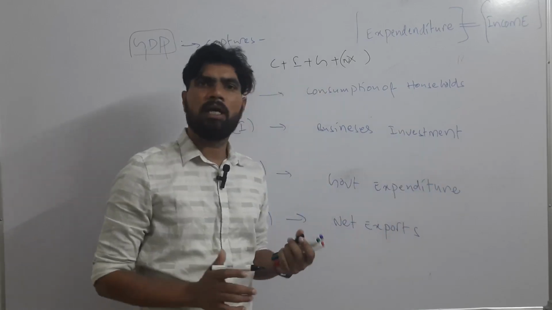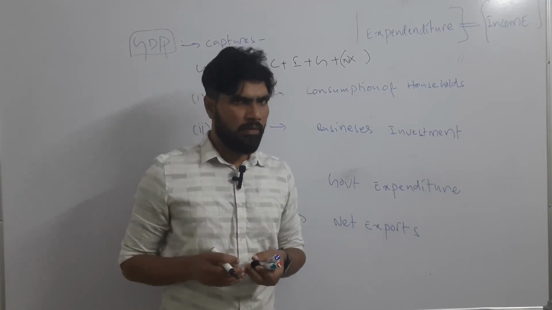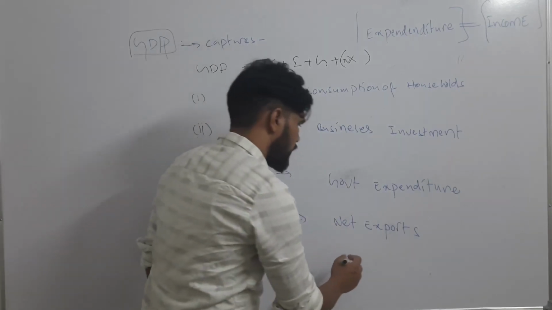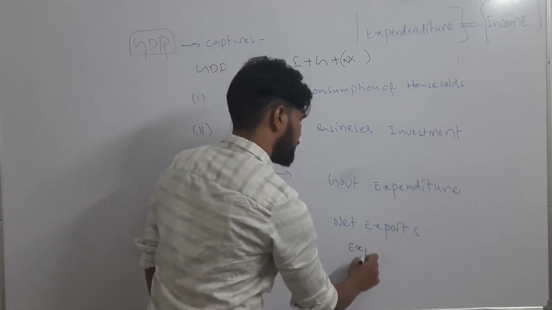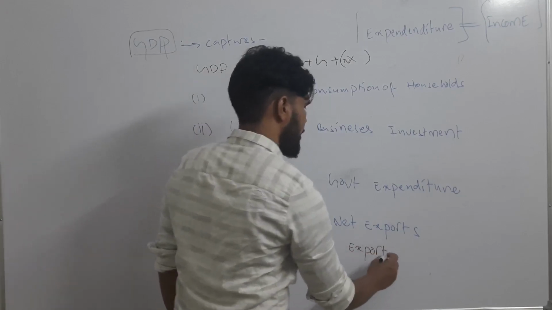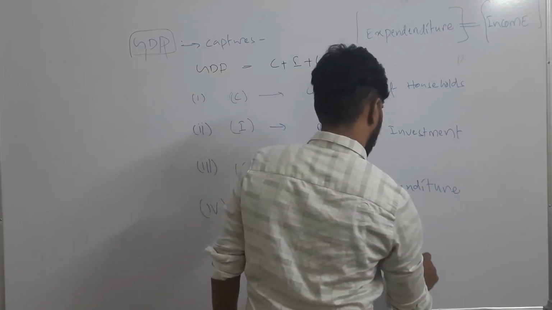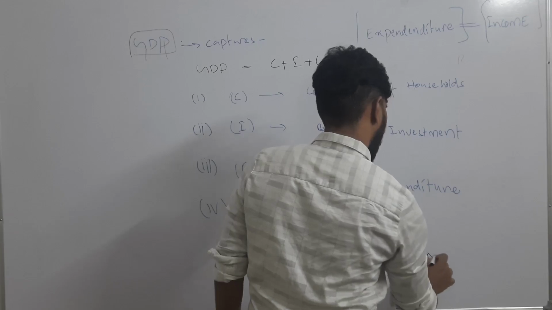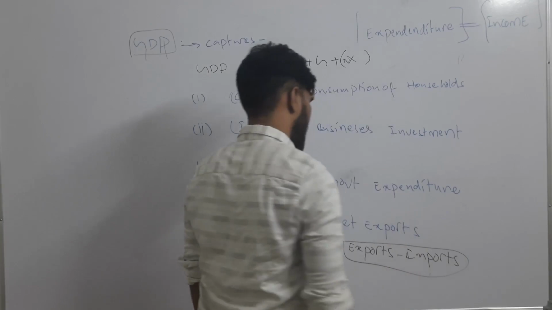Similarly, we are importing some goods and we are importing certain services. So net exports is nothing but the difference between exports and imports. We are subtracting imports from exports. This gives us the net exports.